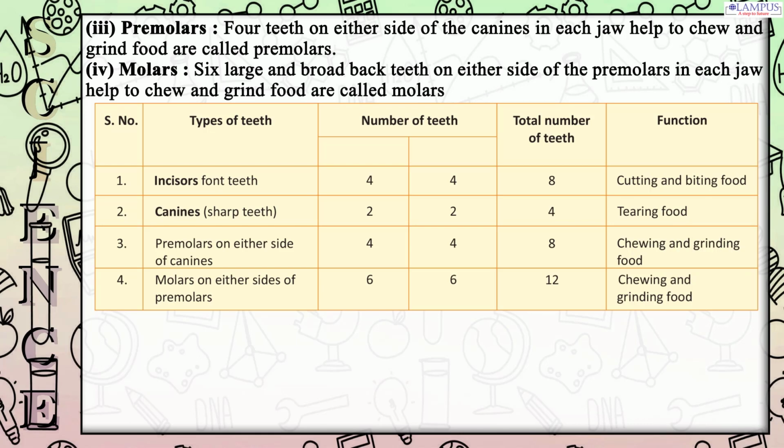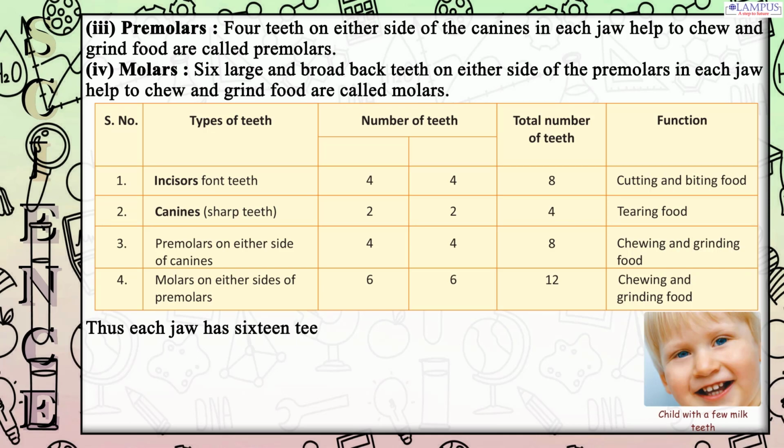Premolars, on either side of canines: 4, 8, chewing and grinding food. 4. Molars, on either side of premolars: 6, 12, chewing and grinding food. Thus each jaw has 16 teeth.